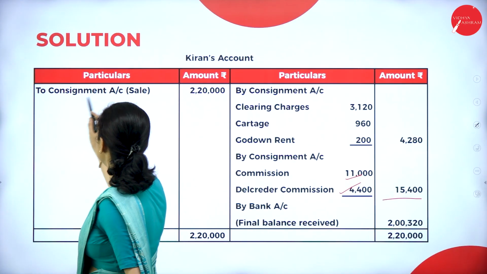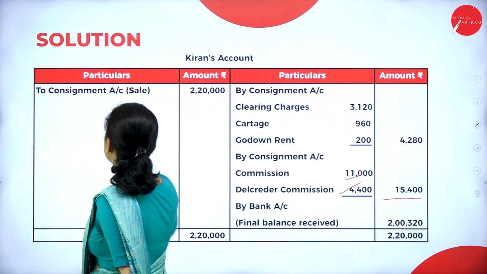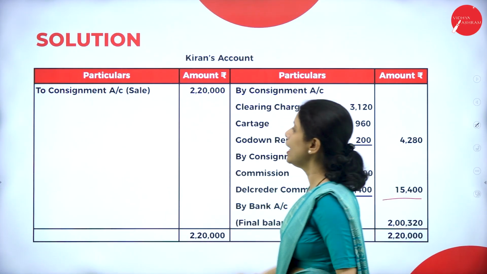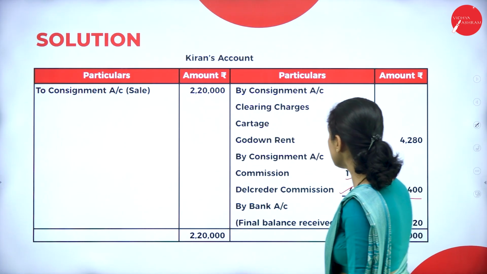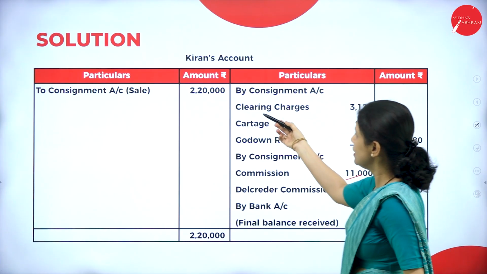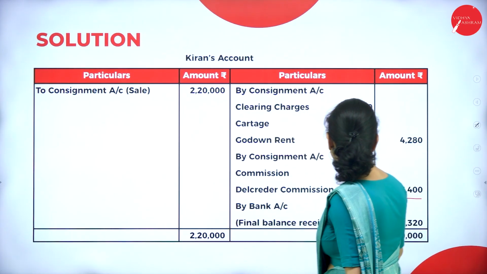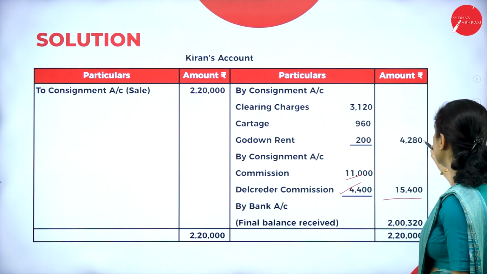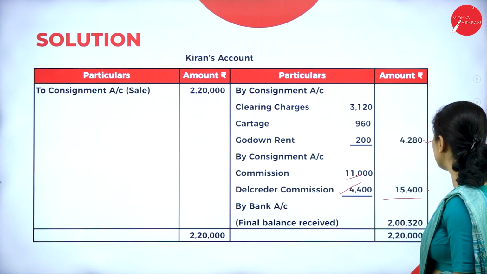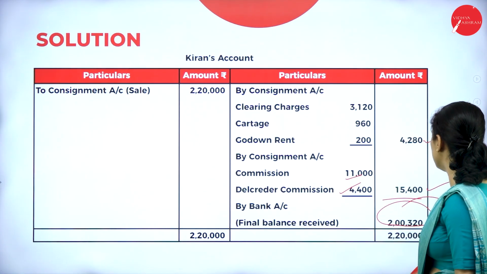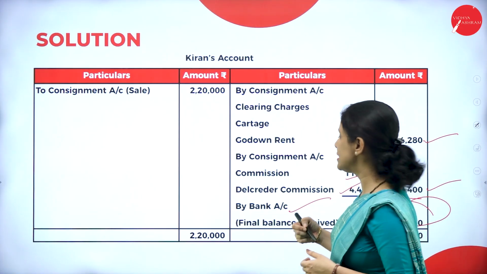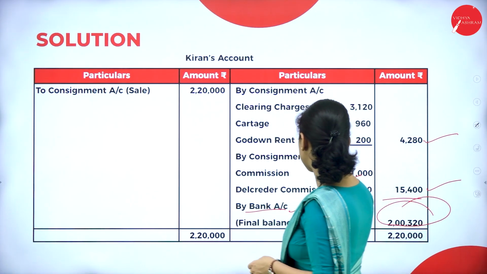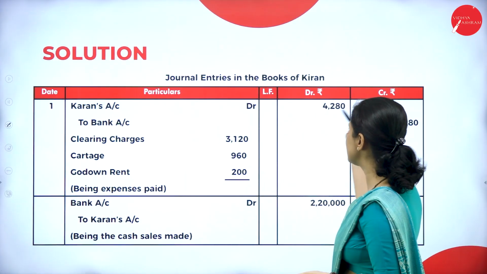Next, we have to write the sales. So what is the entry? Kiran's account debit to consignment account. So here, this is the entry for sale. So it will be 2,20,000. So when we total this, highest will be 2,20,000. From that, we have to deduct this 4,280 and 15,400. Then we will get the final balance received. So what we have to write? By bank account.